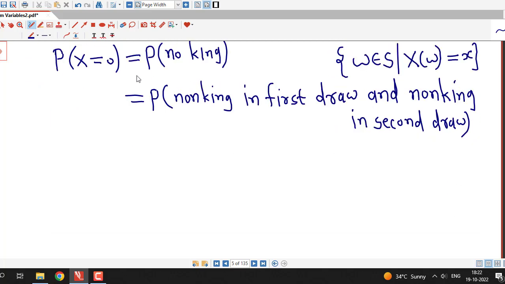Probability of capital X equal to 0, that is probability that there are no kings in both the draws. That means there is no king in first draw and no king in second draw.